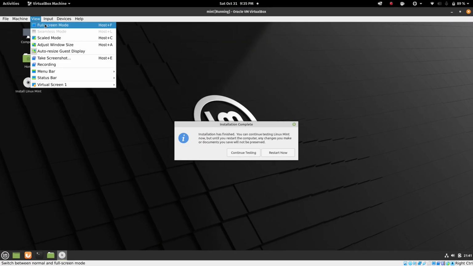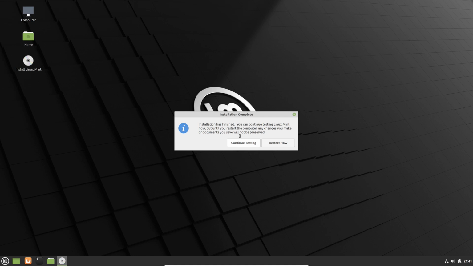Let me just fix this real quick. When it's done, it's going to ask you if you want to continue testing or restart now. It's up to you if you want to continue testing, but I'm going to hit restart. And when you restart, it'll ask you to take off the USB drive and then hit enter. There you go. Now it's telling you please remove the installation medium and click enter. So pull the USB drive, click enter.